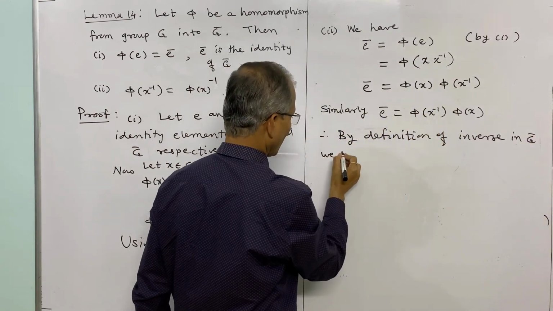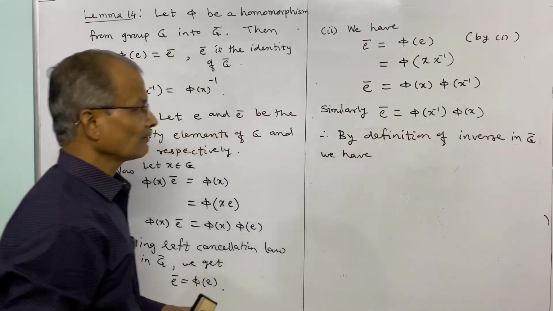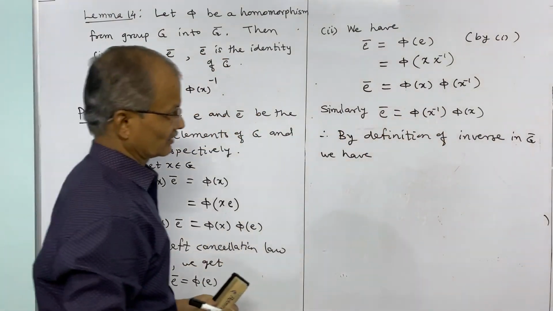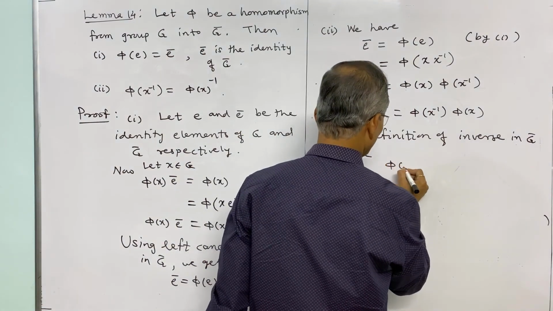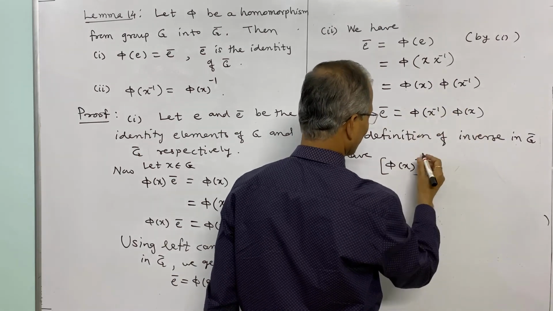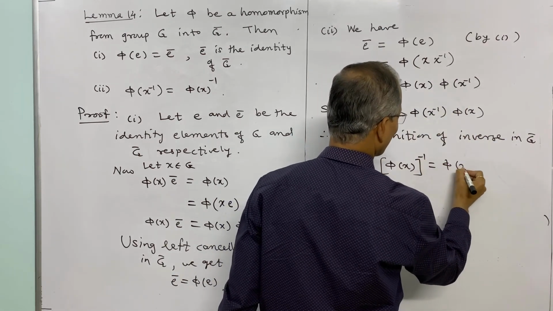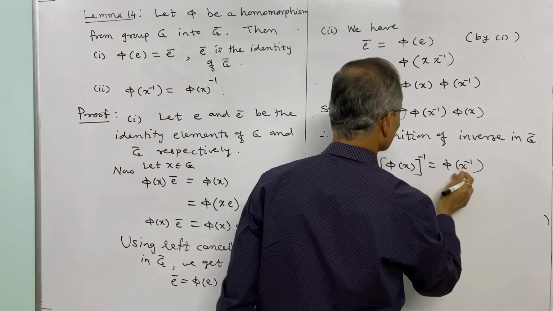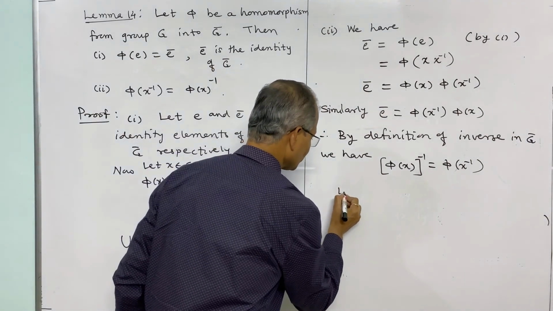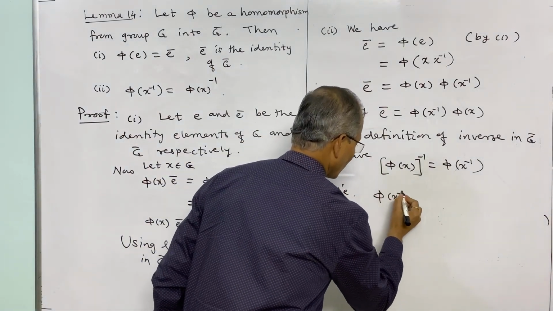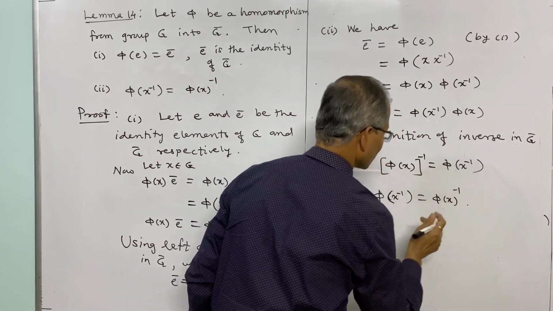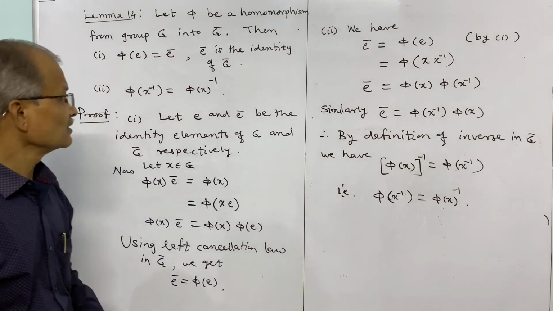So by the definition of inverse in G bar, we have the inverse of phi x is equal to phi of x inverse. The inverse of the second element is the first element, or vice versa. So phi of x inverse is equal to the inverse of phi x. That is, phi of inverse of x is equal to inverse of phi x, and thus this proves the second result.